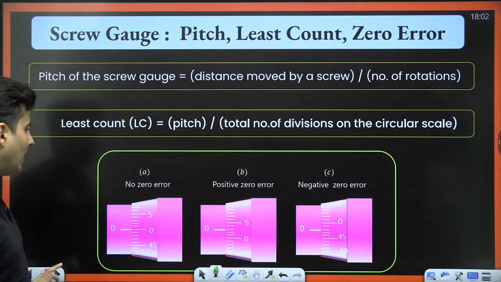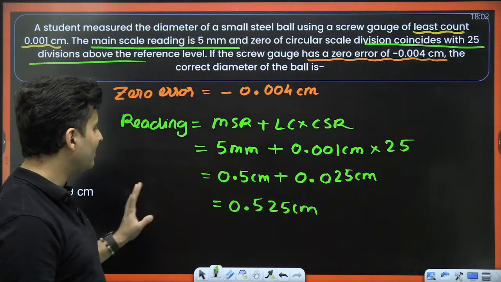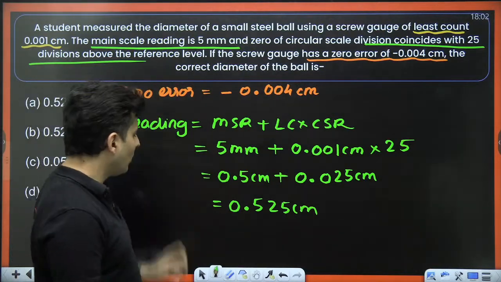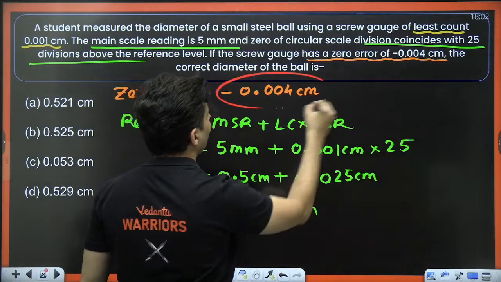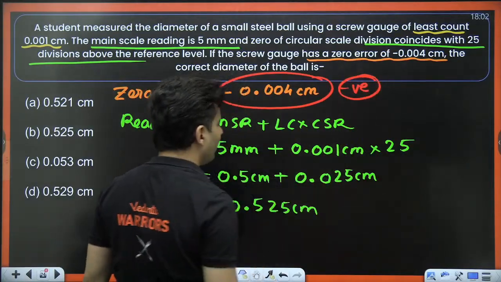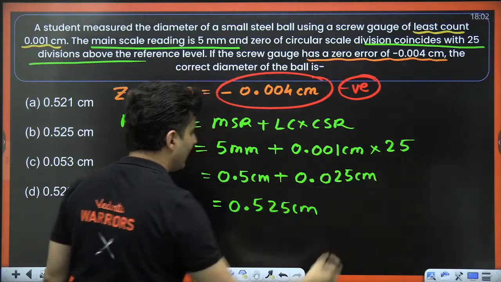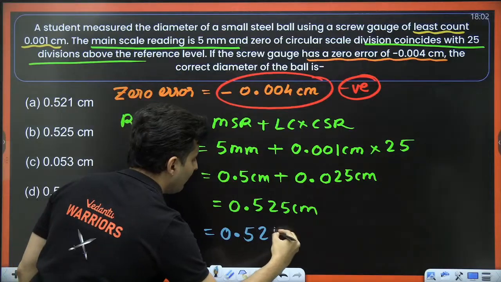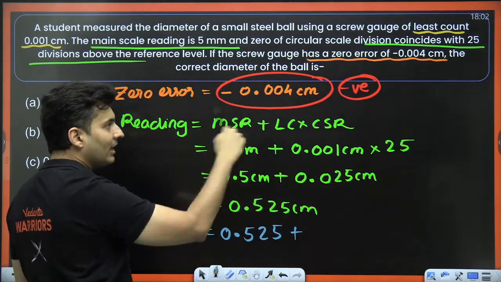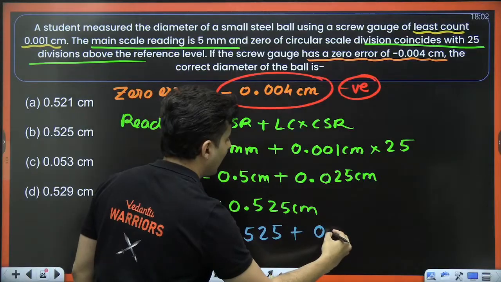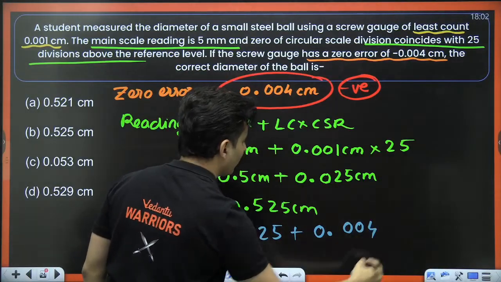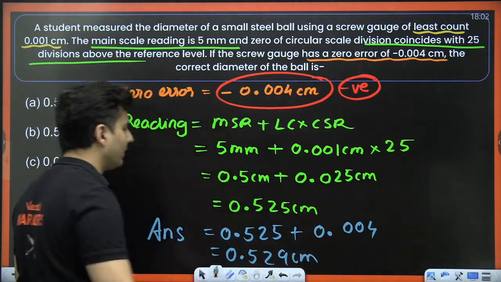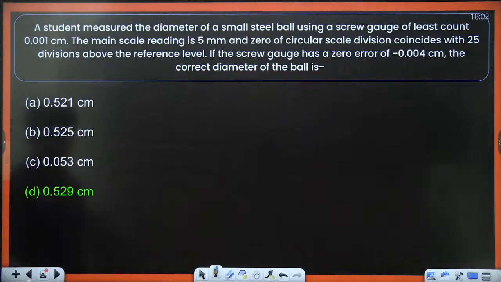There is one zero error also. I have to add that or subtract it. We'll take care of it as well. So first of all, the reading that I got was 0.525 centimeters. Because the zero error is negative, when I find the final answer, I'll have to add it. So whenever the error is negative, I will add it. So my dear students, I'll have to add 0.004 centimeters. That will make it 0.529 centimeters, which is option D.